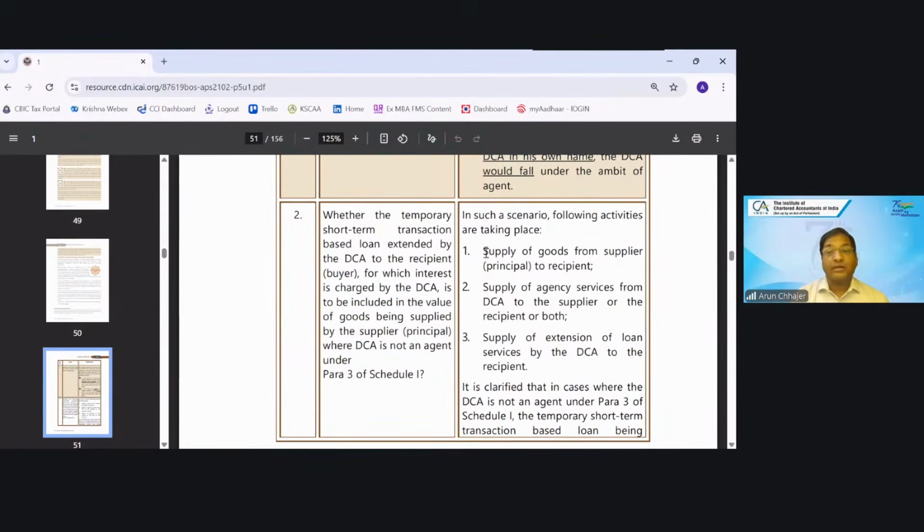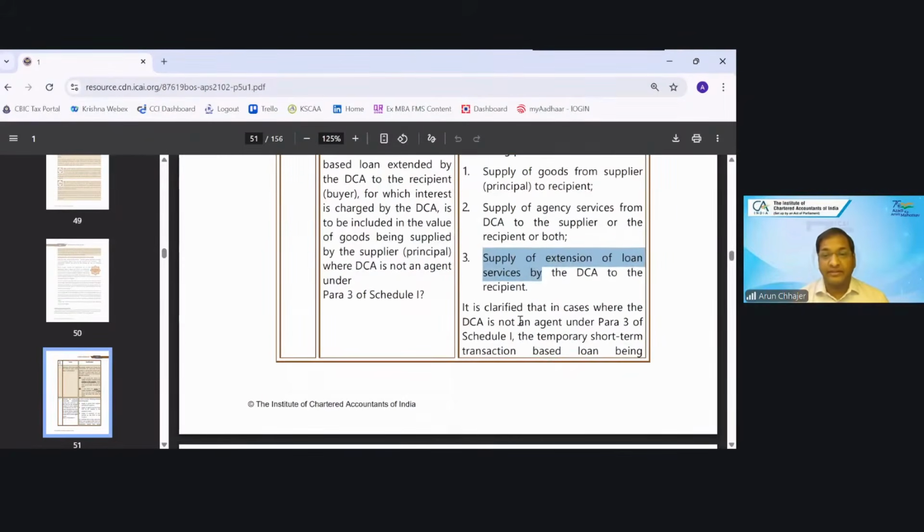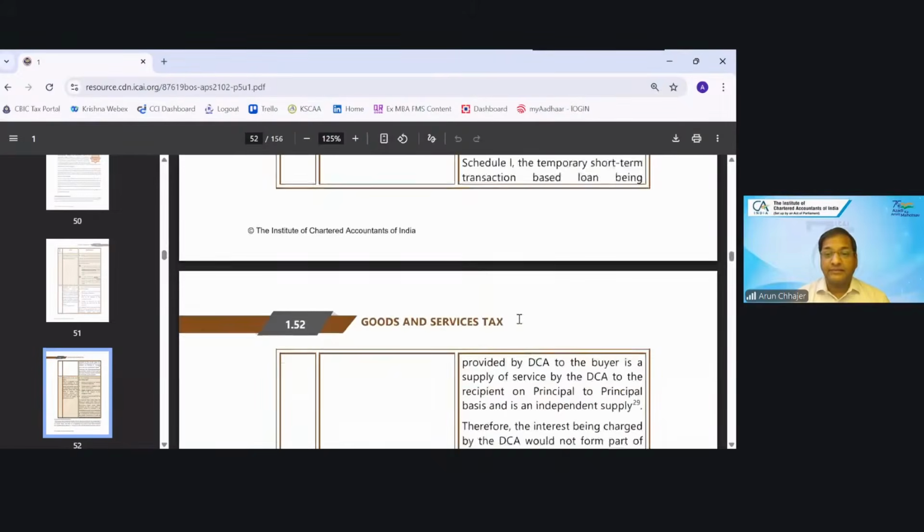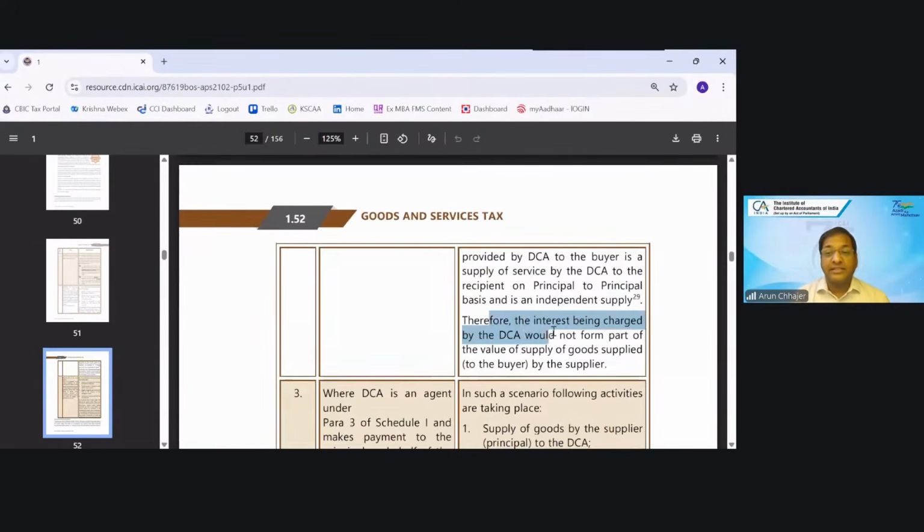There are three important transactions. First is the supply of the goods by the principal, the main supplier, to the ultimate customer. Then agency services by the agent to the principal, or the recipient if they are charging some commission. And then the supply of the extension of the loan by the DCA to the recipient. Interest being charged by the DCA would not form part of the value by the supplier.